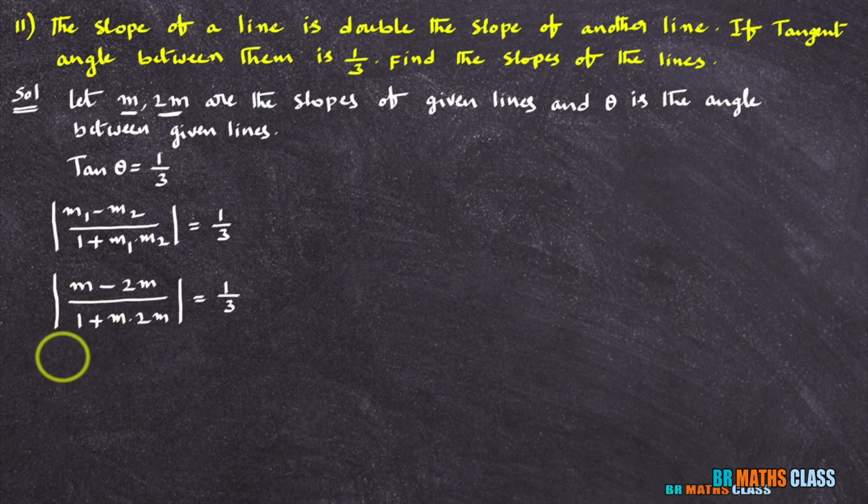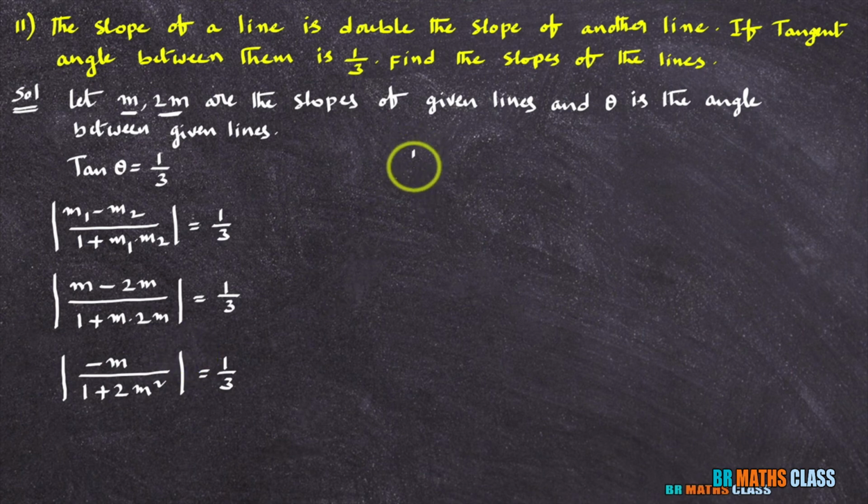Now I'll simplify this: modulus of m minus 2m, which is minus m, divided by 1 plus 2 into m squared, equals 1 by 3. Observe this expression: modulus of minus m divided by 1 plus 2m squared equals 1 by 3.